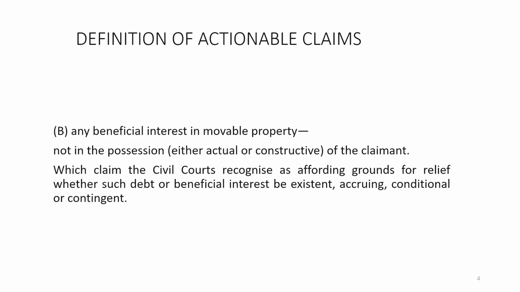It may be existent, accruing, conditional or contingent interest, but in all these kinds of interest, there may be an actionable claim. Okay. So, first is unsecured debt, second is any beneficial interest.